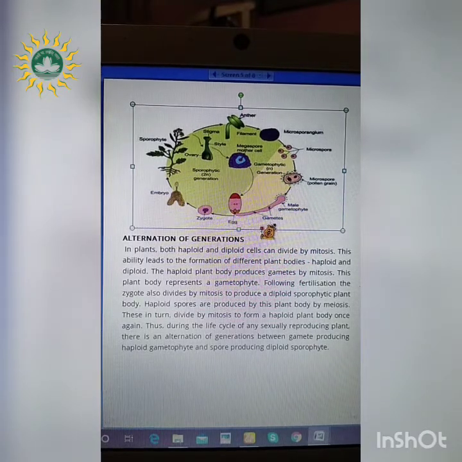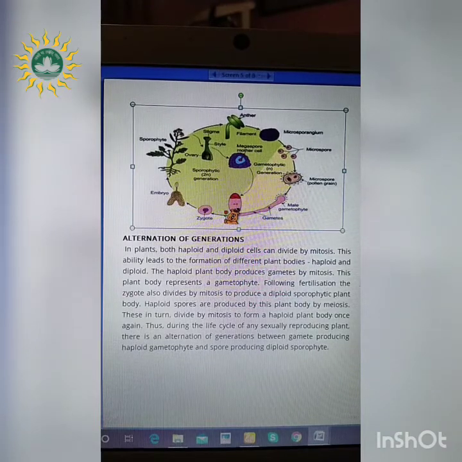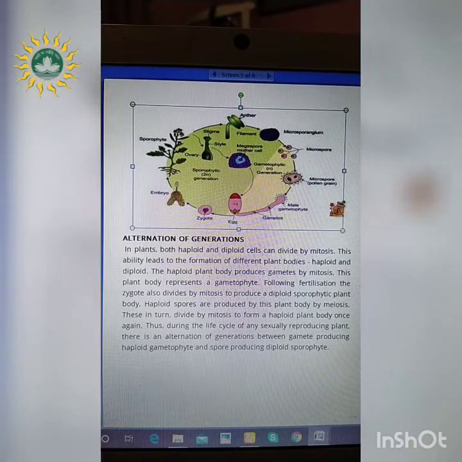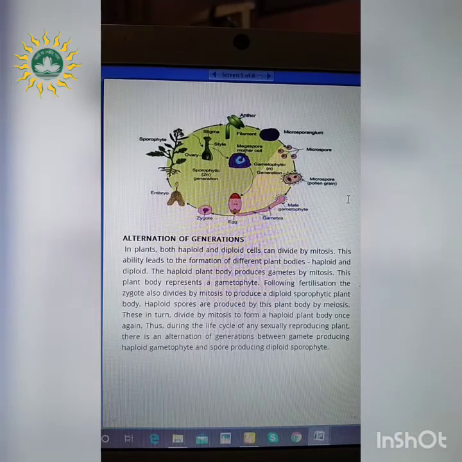The egg cell along with the male gamete forms the zygote, and at the center, the 2 polar nuclei along with one male gamete form a triploid endosperm nucleus which provides nourishment to the growing tissue, that is the zygote. So the zygote which was formed from the egg cell and the male gamete ultimately forms the embryo and the sporophytic plant body is generated. So this is how the life cycle of an angiosperm takes place. I hope you have understood this life cycle of the angiosperm, right?